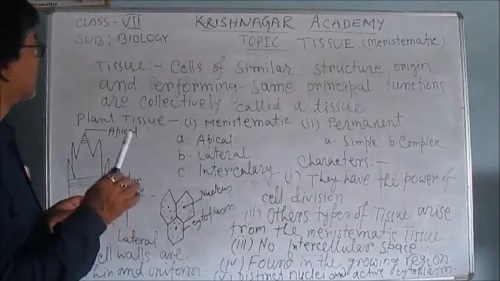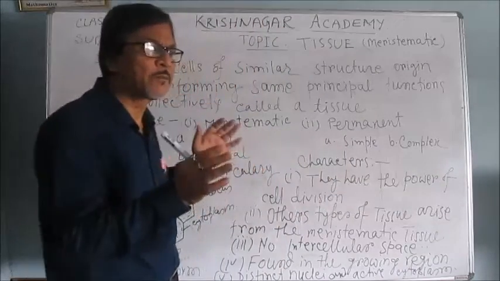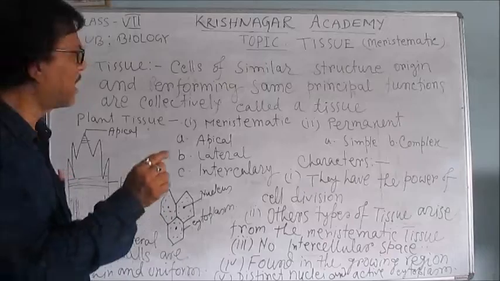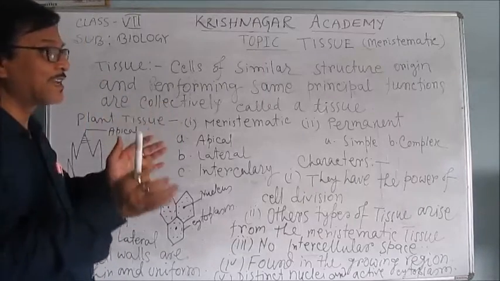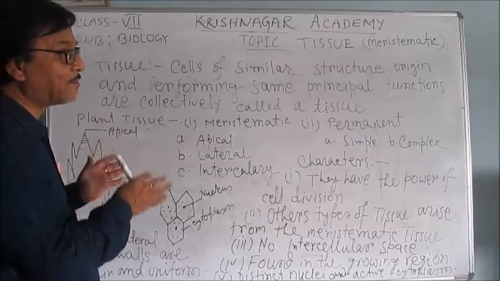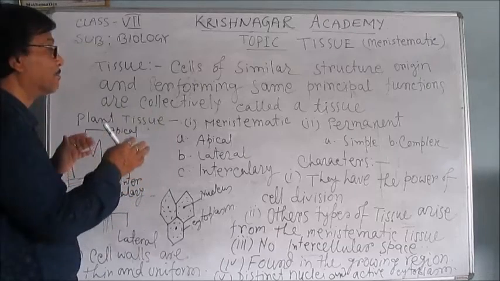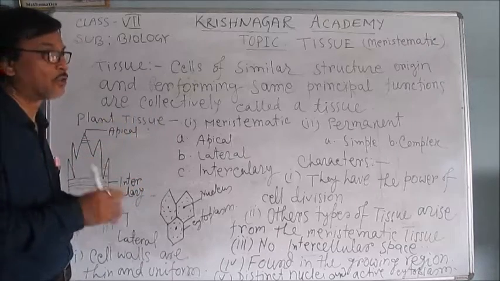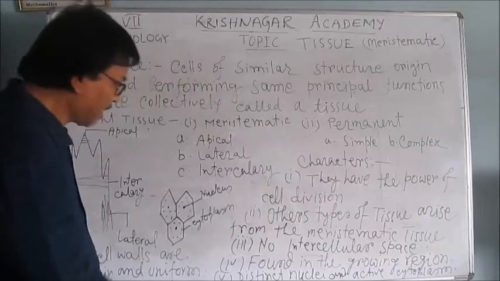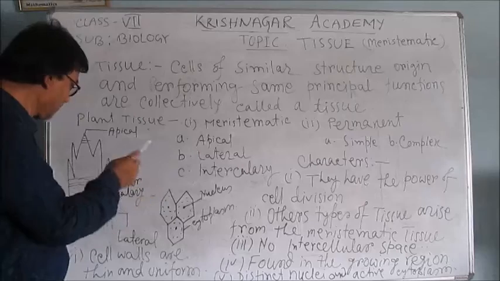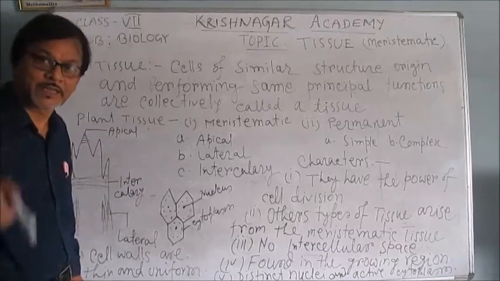Now I am telling about tissue. I have already told, but I have not told that the tissue has come from the cell. What is a cell? I have not told. Cell is the structural and functional unit of life, and this cell has come from molecules, a group of molecules. Those molecules have come from atoms, a group of atoms. So say atom, then cell, then tissue. Afterwards, I am going to the functions of the apical meristem, lateral meristem, and intercalary meristem.